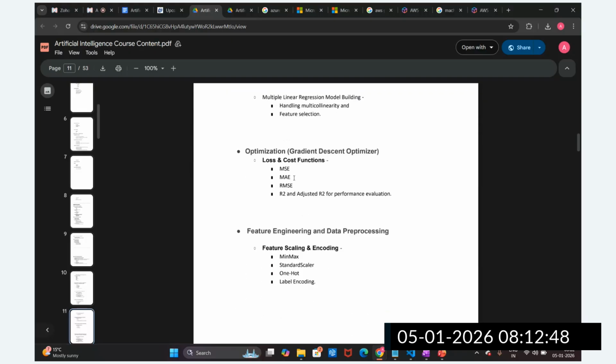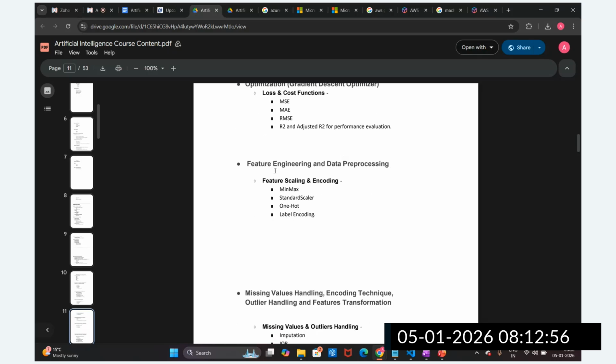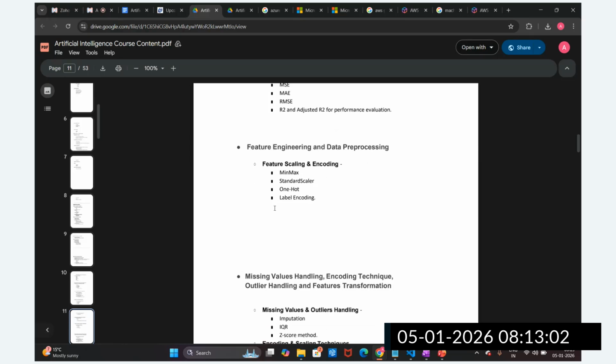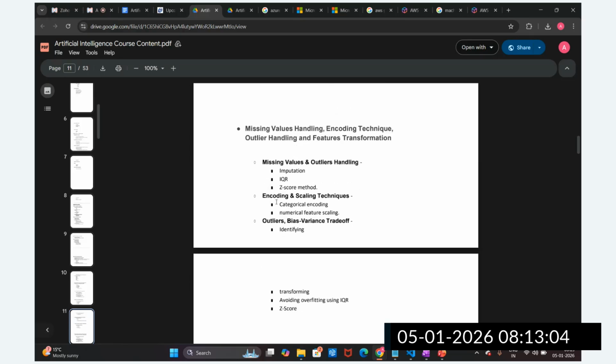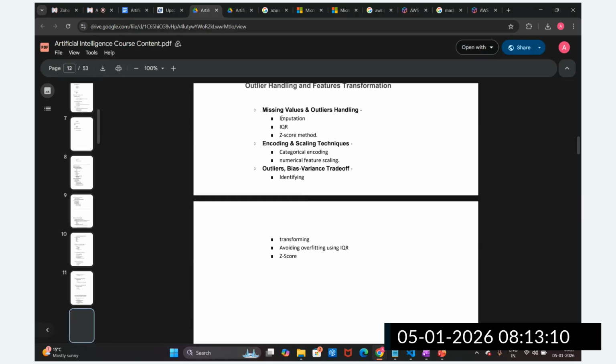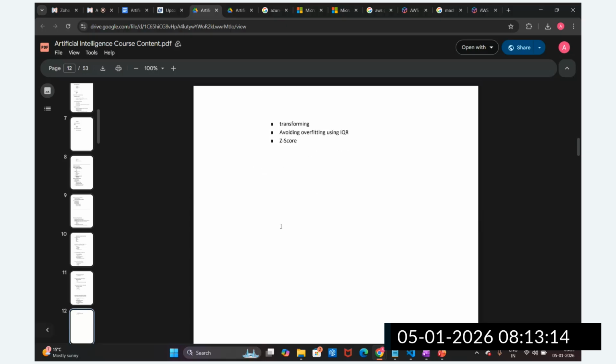Then we are going to understand the different optimization techniques like gradient descent. Cost, loss, and cost function we are going to understand. Then feature engineering and data pre-processing; there are different types of feature engineering and feature processing. Then we will handle missing values, encoding techniques, outlier handling, and feature transformation techniques. This is how I have provided the details here, the techniques we are going to touch and understand.